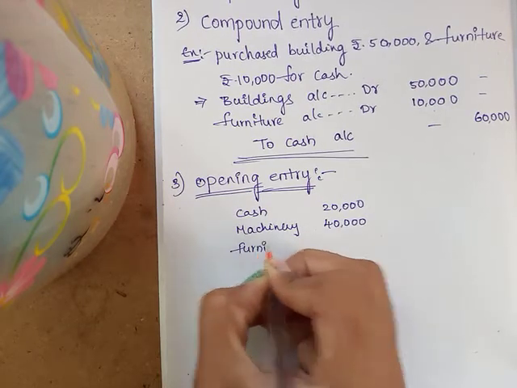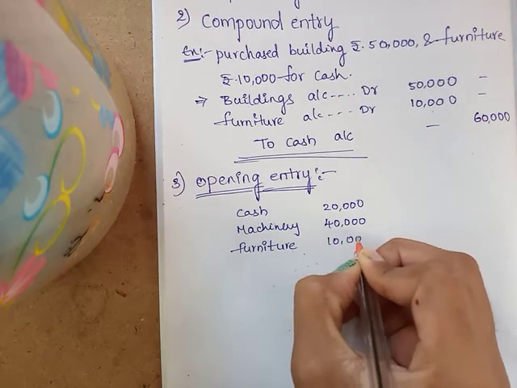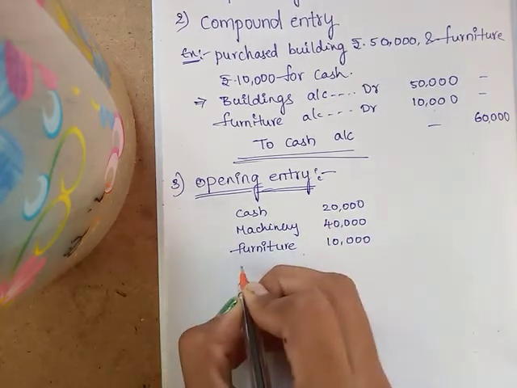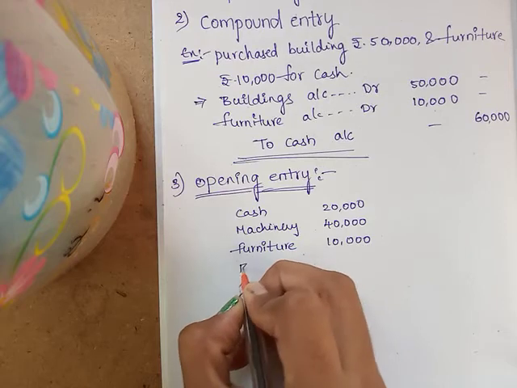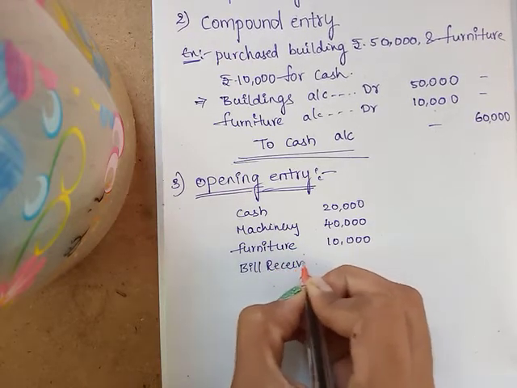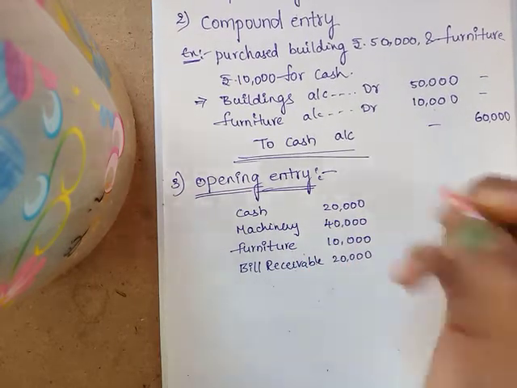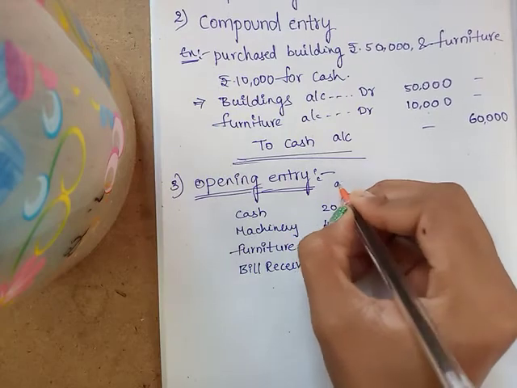Furniture is 10,000. Bills receivable is 20,000. Okay, these are the asset balances.